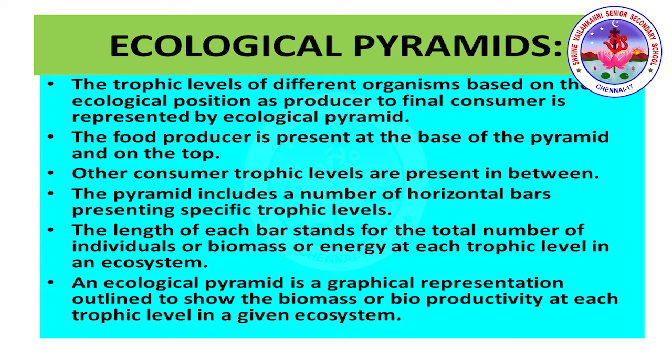The food producer is present at the base of the pyramid and at the top the final consumer, with trophic levels present in between. The pyramid includes a number of horizontal bars representing specific trophic levels. The length of each bar stands for the total number of individuals, or biomass, or energy at each trophic level in an ecosystem. So number, biomass and energy are the types of ecological pyramid that we are going to discuss